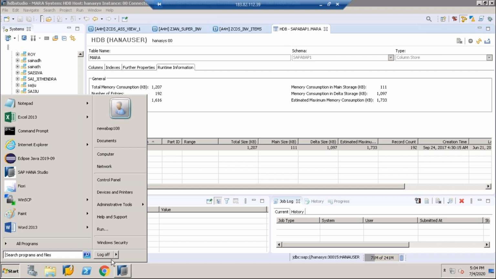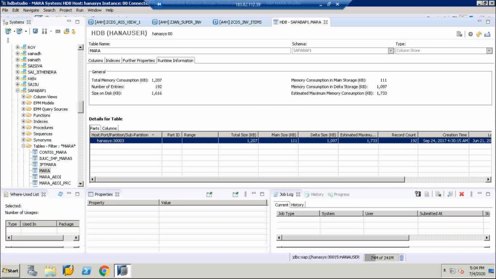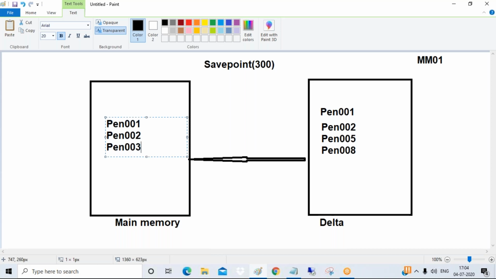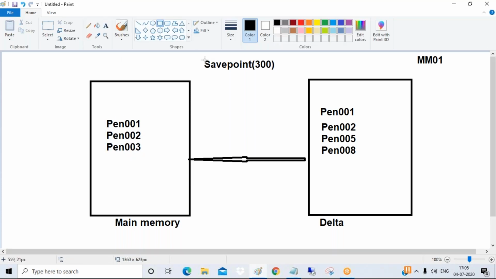Insert operation is performed in your HANA system. And never say in an interview, guys, people will confuse you. Always remember, data will never be transferred directly to main memory. First, the data will be transferred to delta memory. In delta memory, for every 300 seconds or 5 minutes, a save point will trigger. Whenever the save point triggers, the data from delta memory will be transferred to main memory.